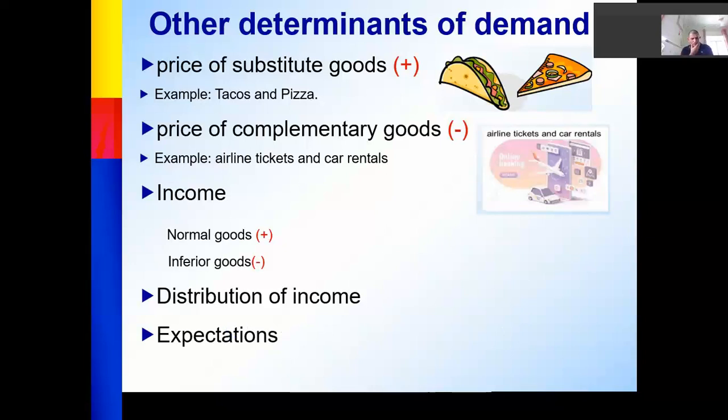Expectations. For example, if I expect the price of tea will increase next week from 1 riyal to 5 riyal, what will happen to the demand today for tea? Because I think in the future the price of tea will rise, I will buy more quantity of tea from the market today, and the demand will increase, and vice versa.